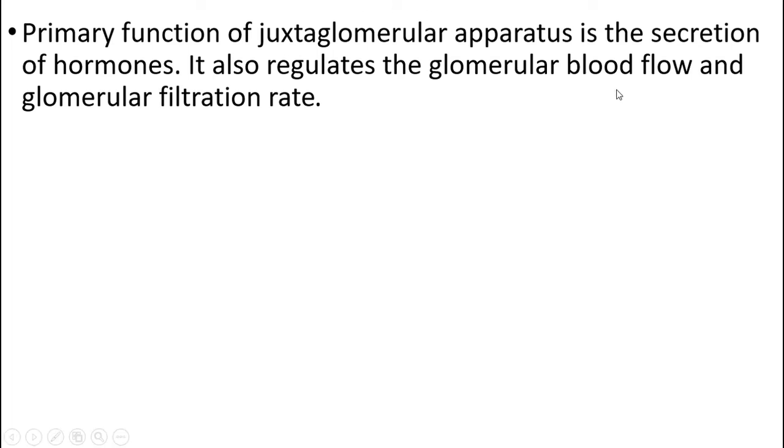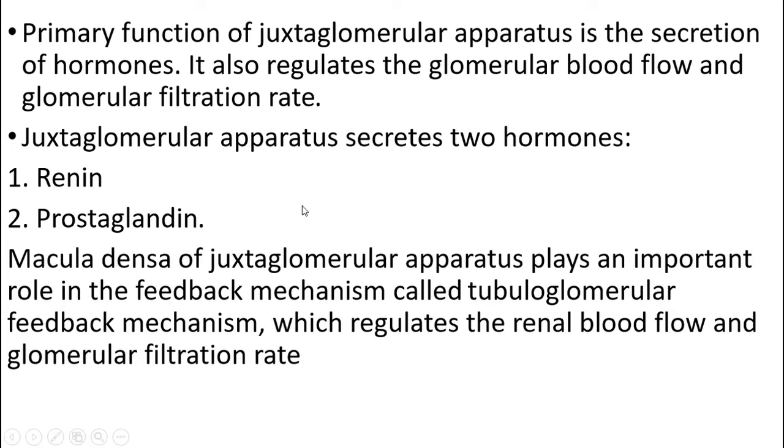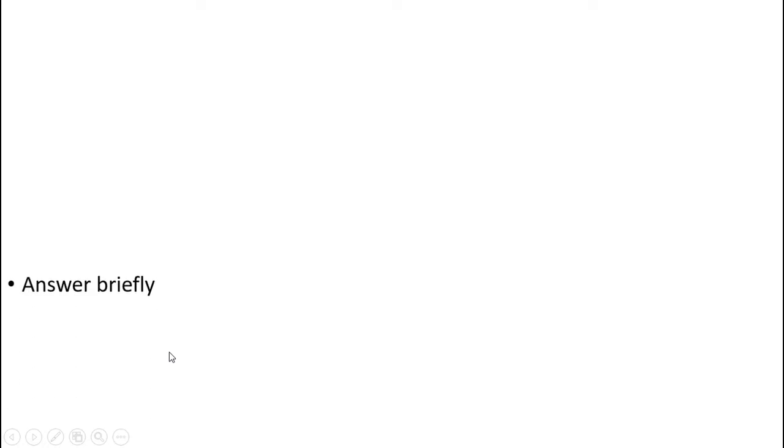It also regulates the glomerular blood flow and glomerular filtration rate. It secretes two hormones, that is renin and prostaglandin. Macula densa of the juxtaglomerular apparatus plays an important role in a feedback mechanism called tubuloglomerular feedback mechanism, which regulates renal blood flow and glomerular filtration rate.